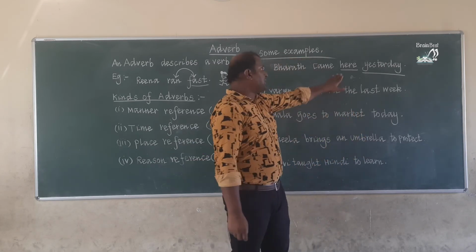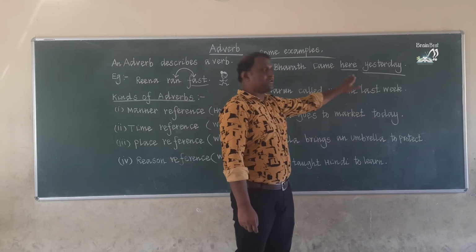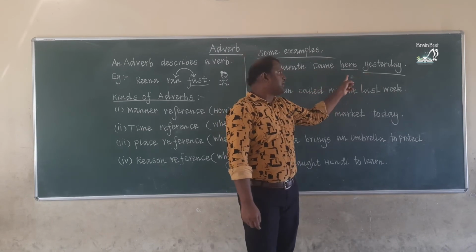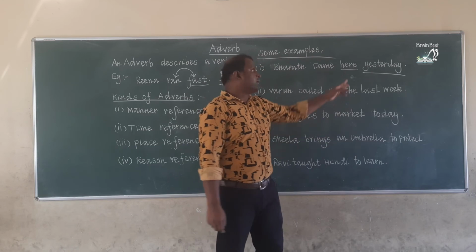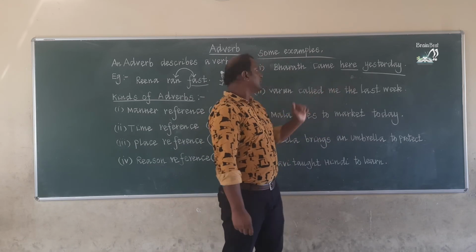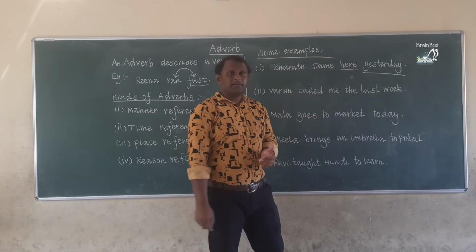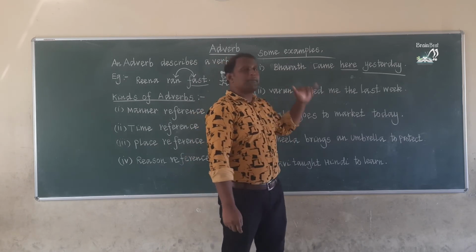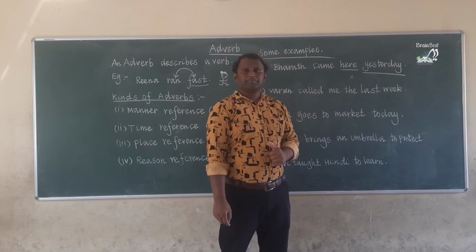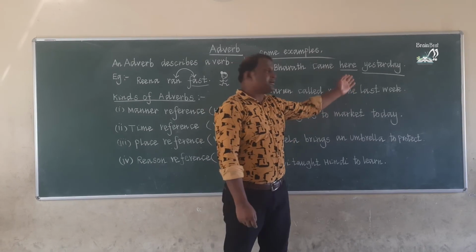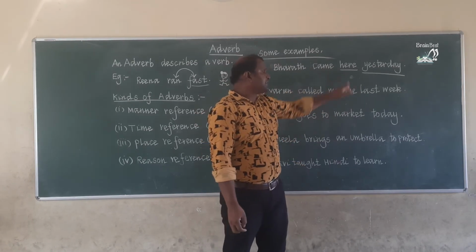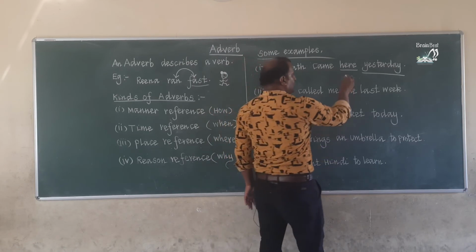See, here, Bharat came here yesterday. Here is an adverb. What reference is this? Where did Bharat come? Here. So, the word here answers to the question where.